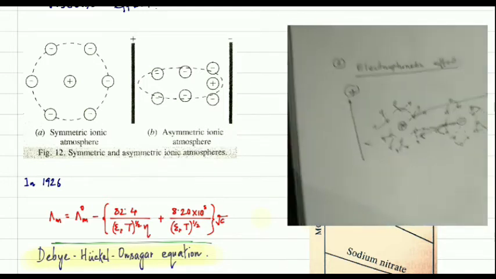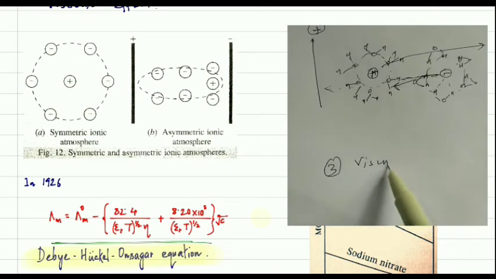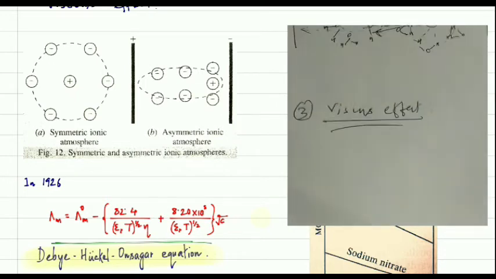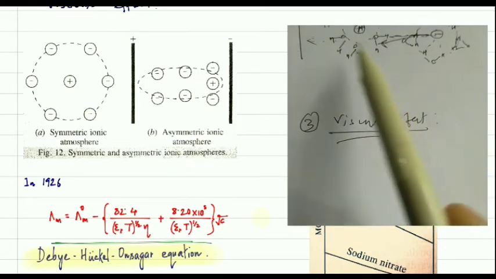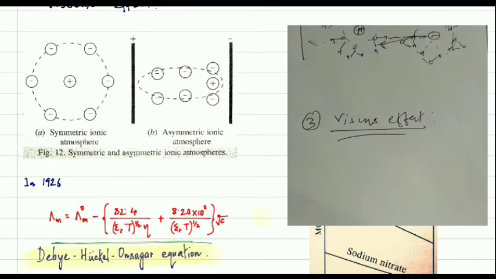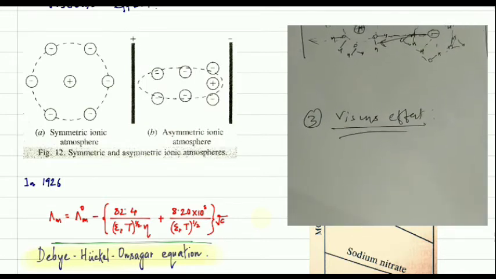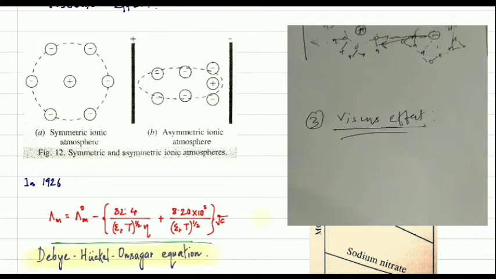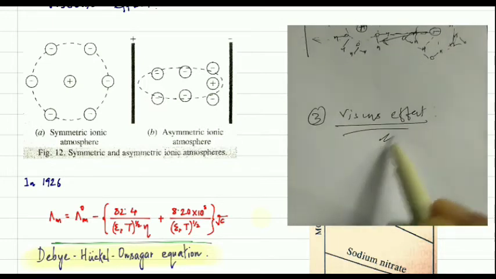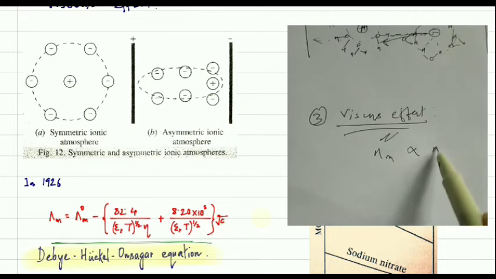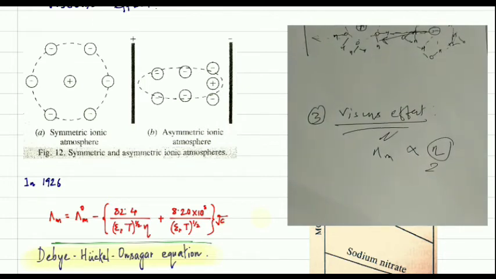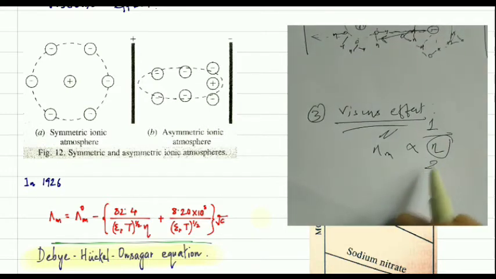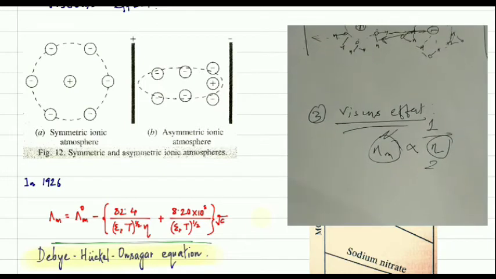And then next, the third point is your viscous effect. Actually this point is not so hard, this is a very simple effect. The movement of the ions depends upon the viscosity of the medium. That means if the viscosity of the medium is high, then obviously it will be hard for the ions to move to that electrode. So the mobility is inversely related to the viscosity coefficient. If the viscosity is high, then the conductivity is going to decrease.